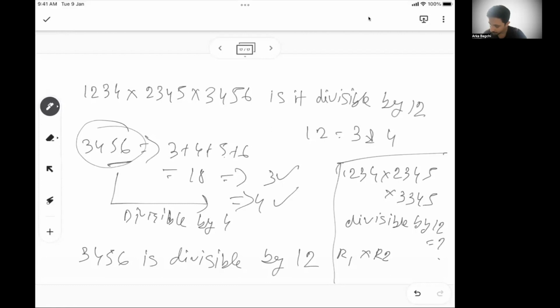The remainder you get is R2. 3345, again you divide by 12, the remainder you get is R3. Multiply these 3 remainders and check what value you get. If that value is divisible by 12, the number will be divisible by 12. So check that approach at home and see if it is divisible by 12 or not. Okay, so this is a very good problem you can try at home.